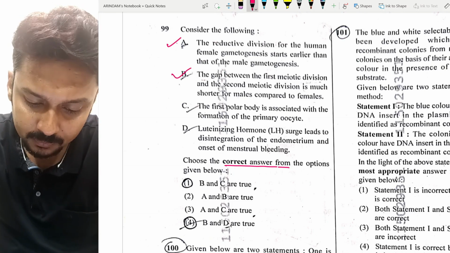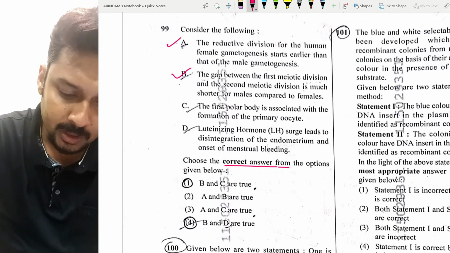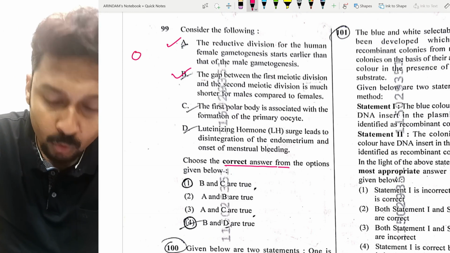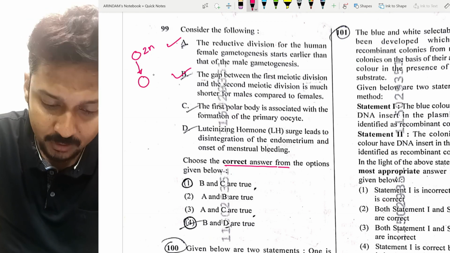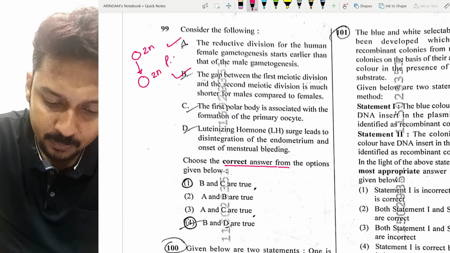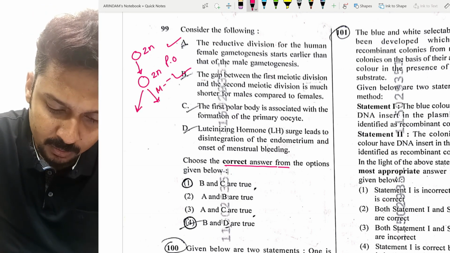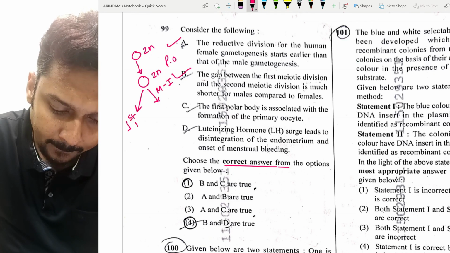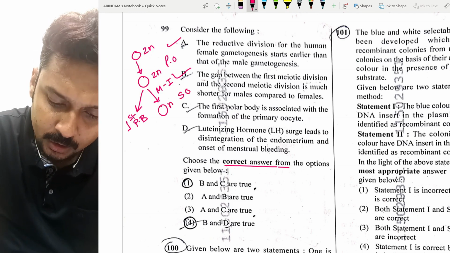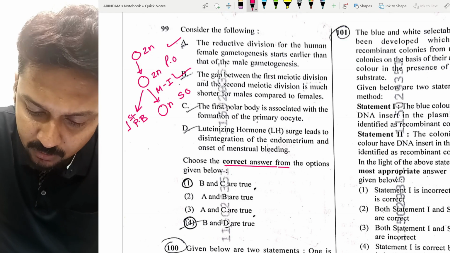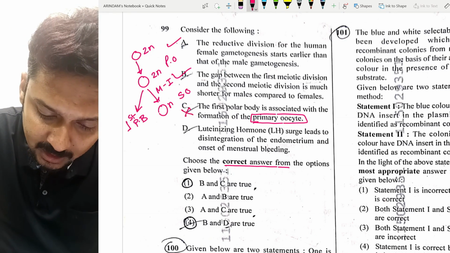The third statement says the first polar body is associated with the formation of the primary oocyte. No. If we recall our previous memory, oogonia, which has 2n number of chromosomes, accumulate nutrition and increase in size, chromosome number remains the same, and that is known as the primary oocyte. Now the primary oocyte undergoes first meiotic division to form the first polar body and the secondary oocyte, n number. So the first polar body is associated with the formation of the secondary oocyte, not the primary oocyte. Please remember, so this statement C is wrong.